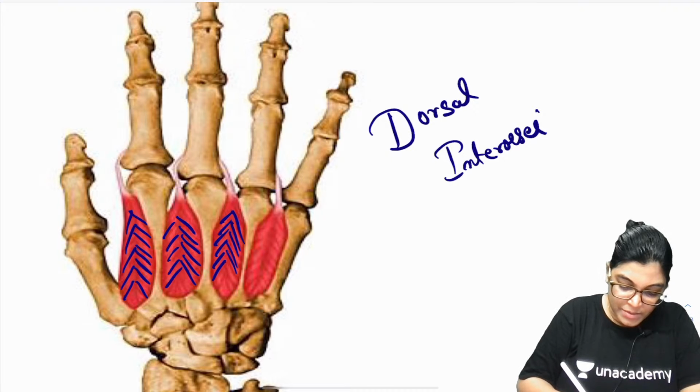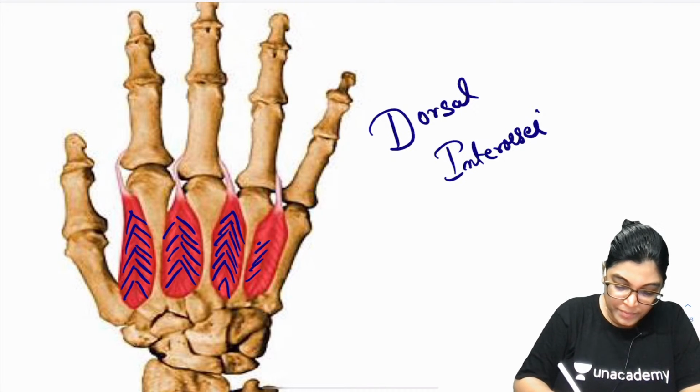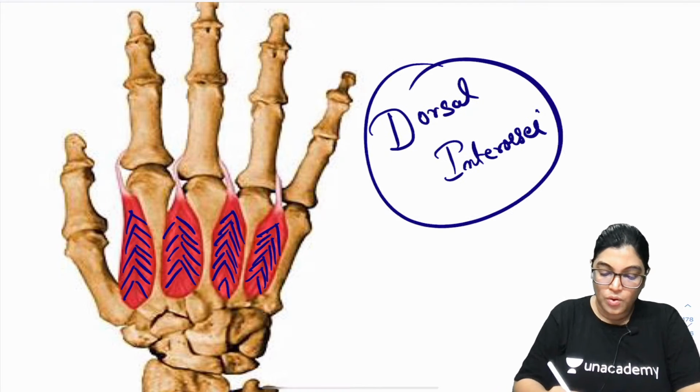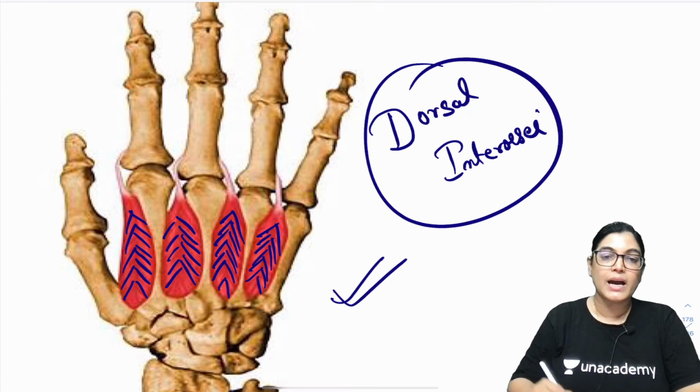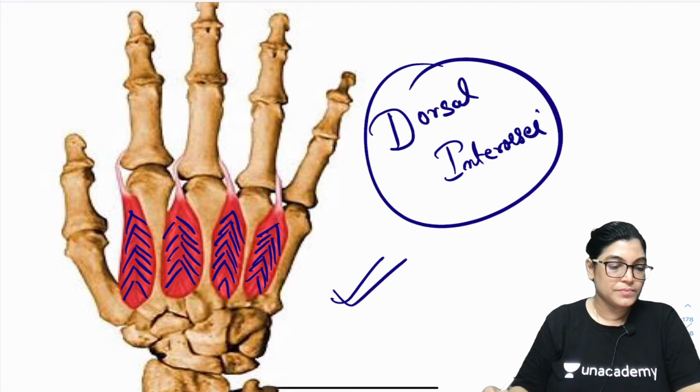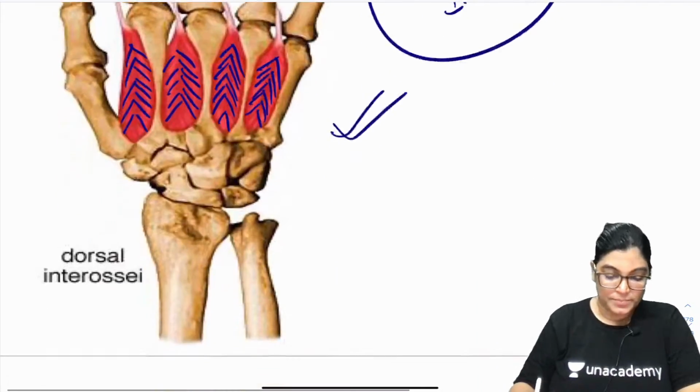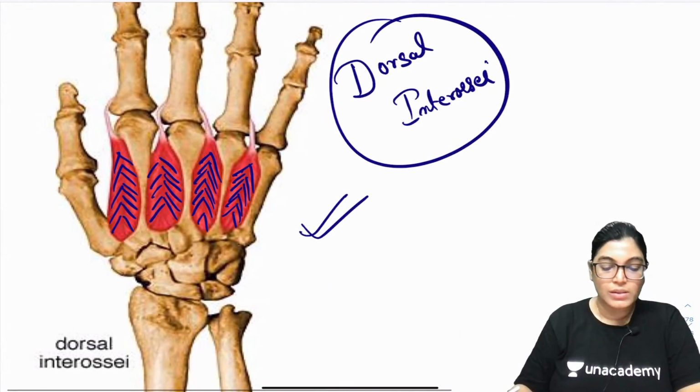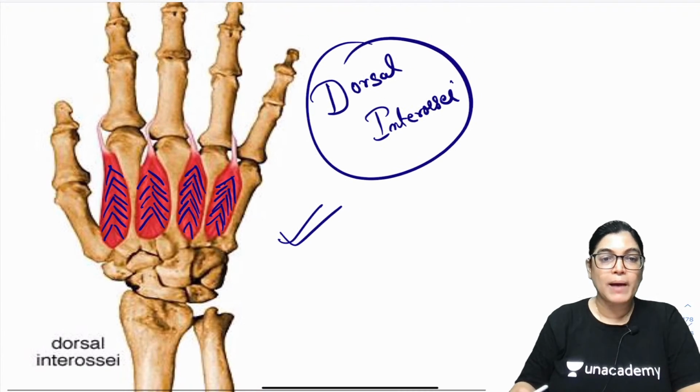Very nice diagram for your understanding. All the dorsal interossei are bipinnate. Now, see here, dorsal interossei. Can you see all the 4 dorsal interossei are bipinnate?